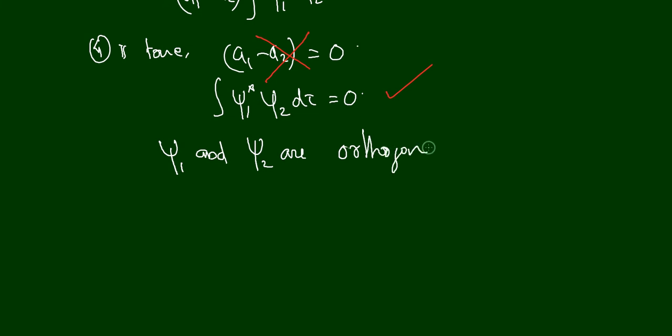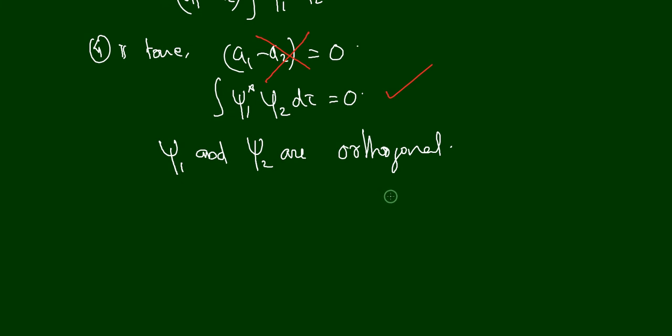Okay, so we have proved that psi 1 and psi 2 are orthogonal to each other if a1 and a2 are different. So we have proven that eigenfunctions of a Hermitian operator corresponding to different eigenvalues are orthogonal to each other.